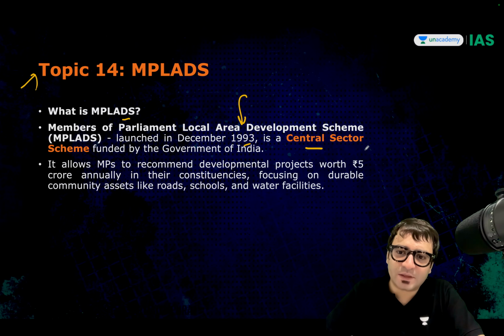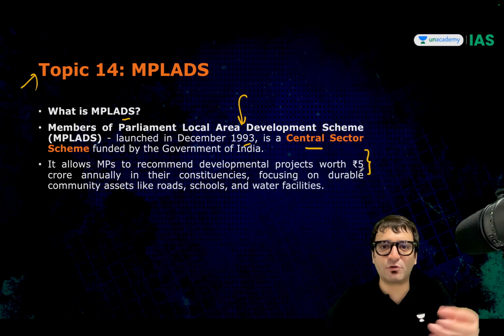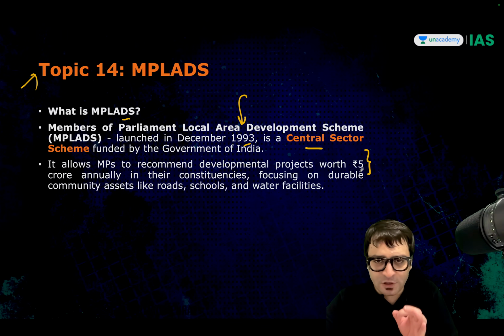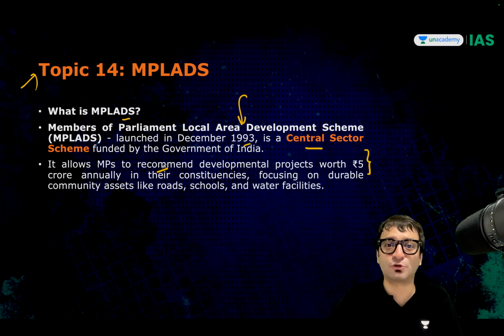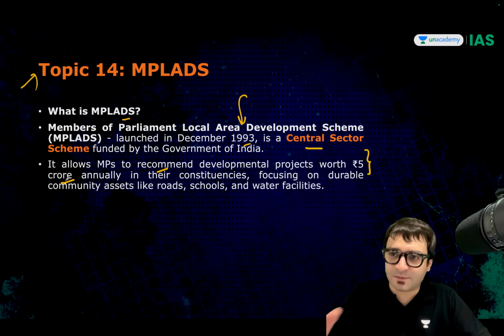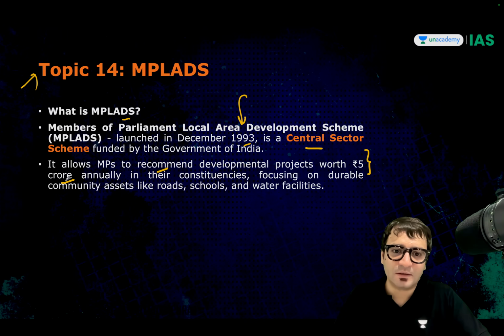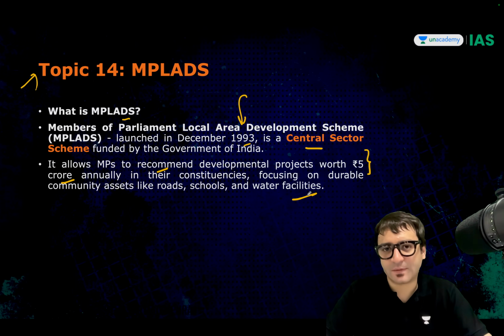But does that mean these 5 crore rupees are given to the kitty of these parliamentarians? You spend 5 crore rupees, take this cheque? No. Members of Parliament can recommend developmental projects. They can recommend works to the tune of 5 crore annually. You have to recommend that this road be created, the school be created, these sanitation parks be created, durable assets be created, water facilities be created. But you can recommend works. Ultimately, the district authorities will have to implement this.